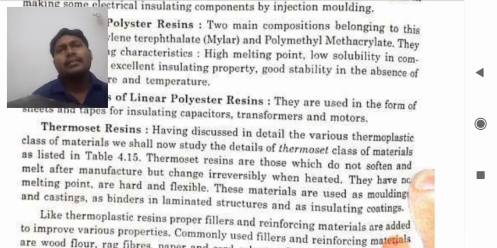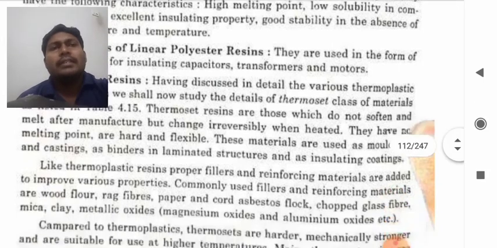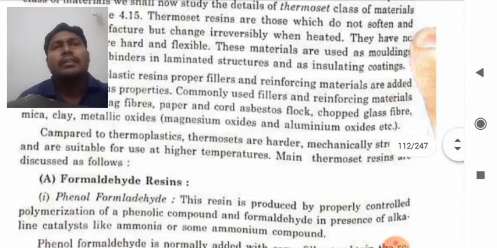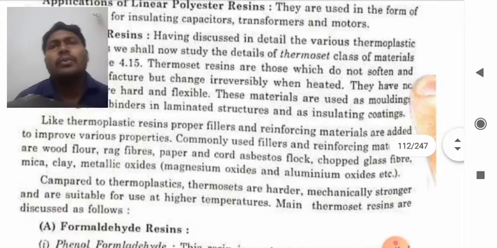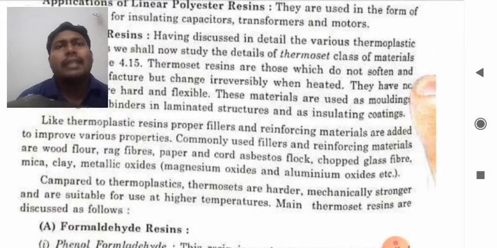So by adding different materials, we can change its properties as desired by the user. Commonly used fillers and reinforcing materials are wood, wood flour, rag fibers, paper, cord, asbestos, flock, chopped glass fiber, mica, clay, metallic oxides, that is magnesium oxide and aluminum oxide, etc.